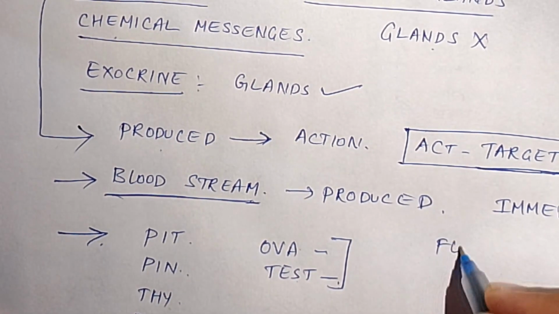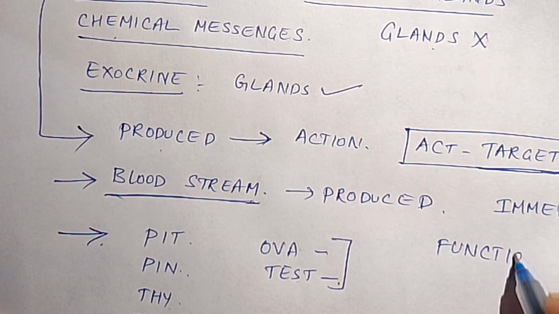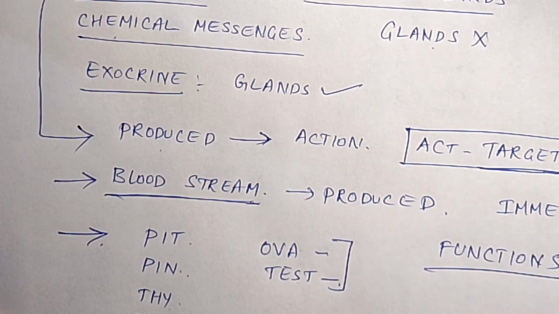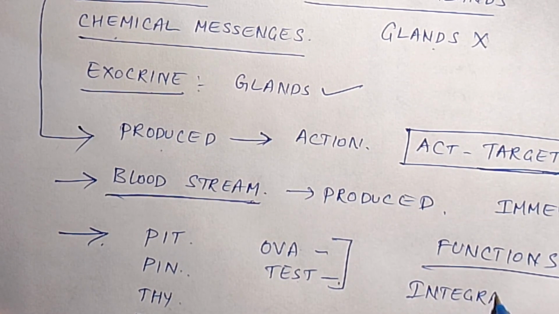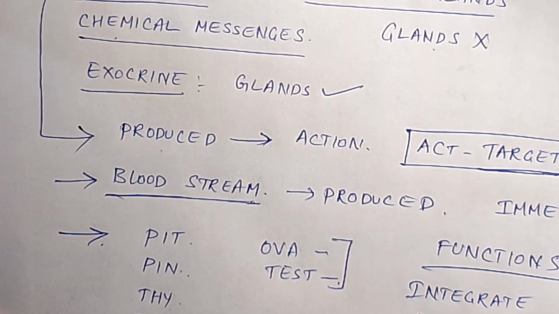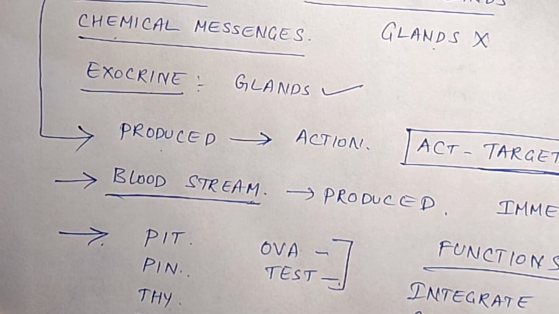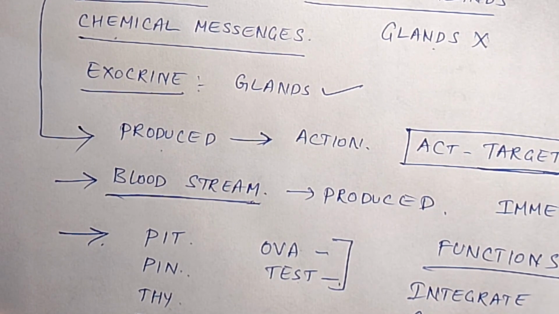Now we will describe the functions of the endocrine glands or hormones. These hormones integrate and coordinate various activities in our body along with the central nervous system.